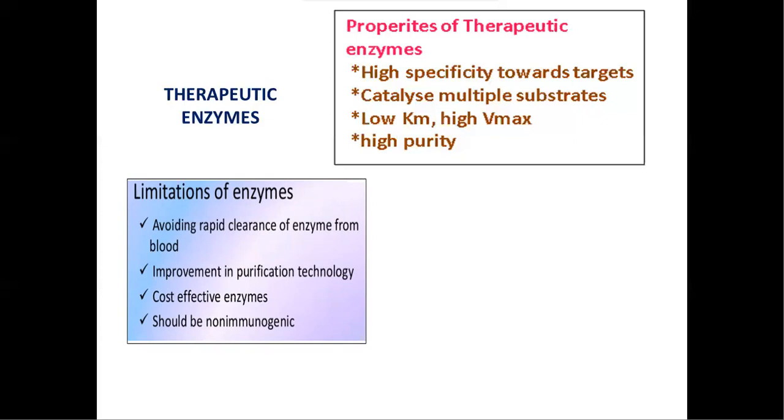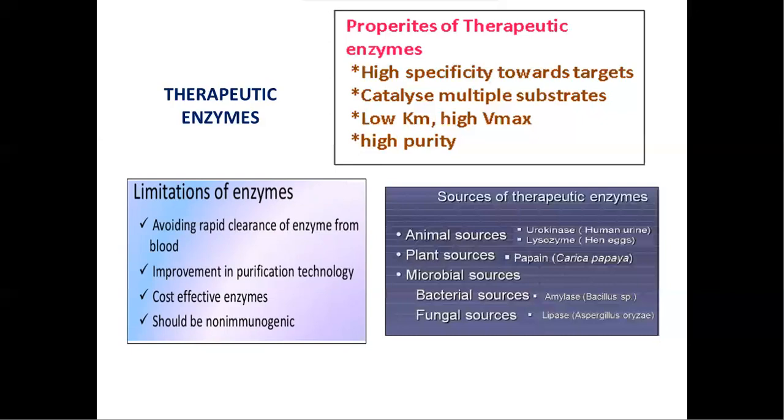And the third one is cost-effective enzymes. Here enzymes are very costly in some cases like genetic disorders. It costs around thousands of dollars per year. The fourth one is that they should be non-immunogenic. These enzymes should not create any immunity. If they cause any immunogenic response, then antibodies will again work against these enzymes. So it should be non-immunogenic.